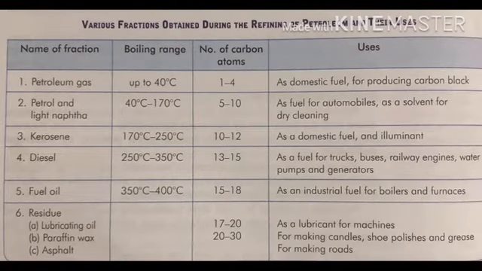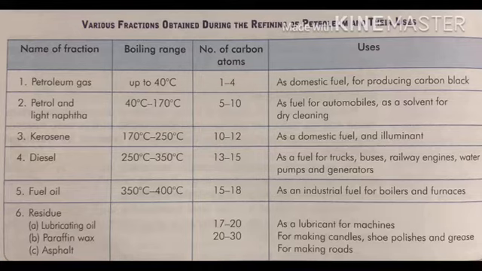Before starting natural gas, let us discuss a list of various fractions obtained during the refining of petroleum. This is on page number 88. Various fractions obtained during the refining of petroleum and their uses. Name of the fractions, like first is petroleum gas. Boiling range is up to 40 degrees Celsius. Number of carbon atoms is 1 to 4. Uses as domestic fuel and for the production of carbon black.